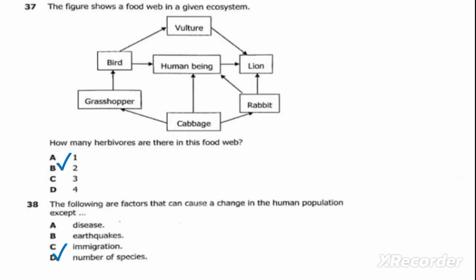Number of species is the number of all living things in the ecosystem, plants, animals, all living things. So the number of living things in the ecosystem cannot affect the human population.